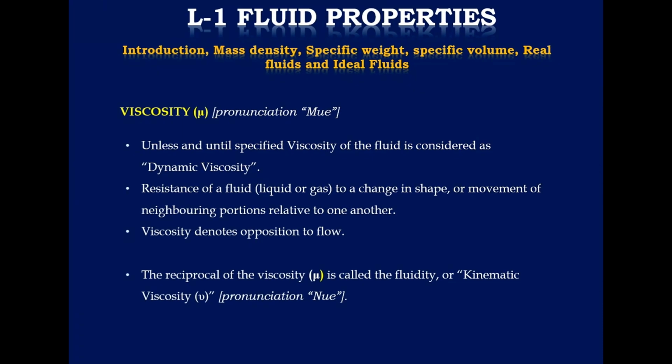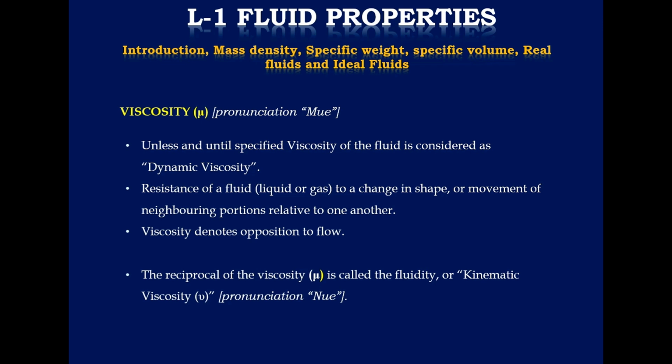Then viscosity, it is denoted by the letter mu. Unless and until specified, the viscosity is always considered as dynamic viscosity. It is the resistance of the fluid, gas or liquid, to change of shape or movement of the neighboring portions relative to one another, because one layer slides over the other layer and they do possess some shearing action. So this is the concept reckoned by the property of viscosity. Viscosity denotes the opposition to the flow.